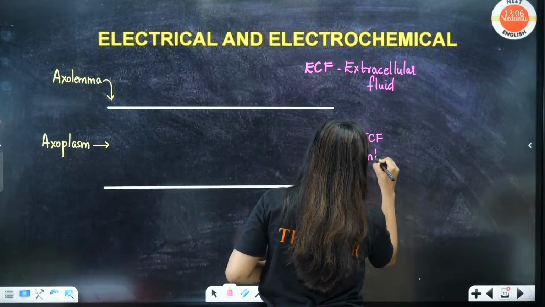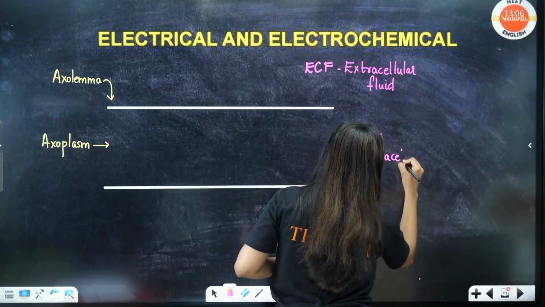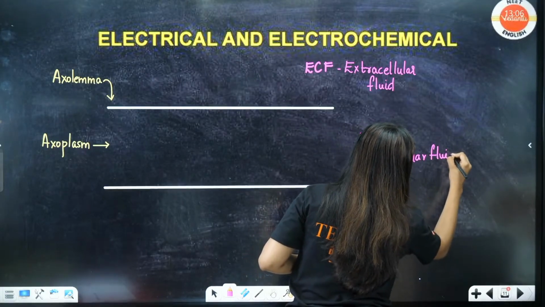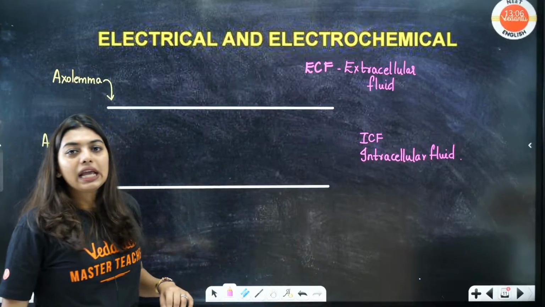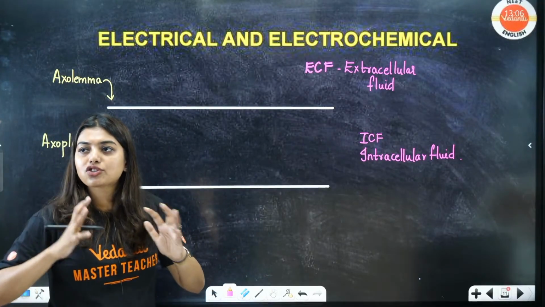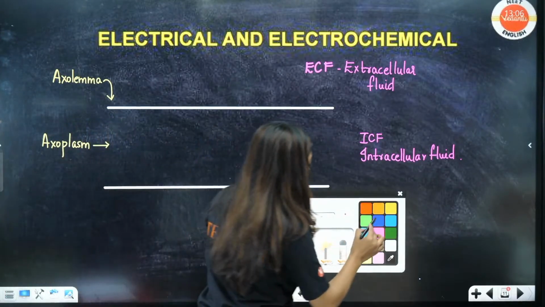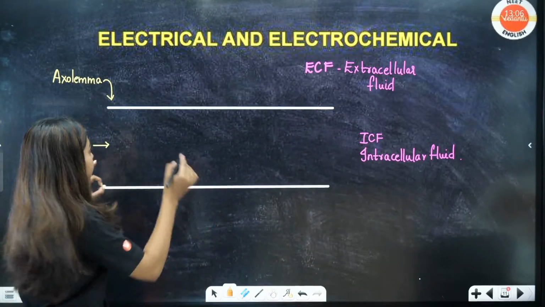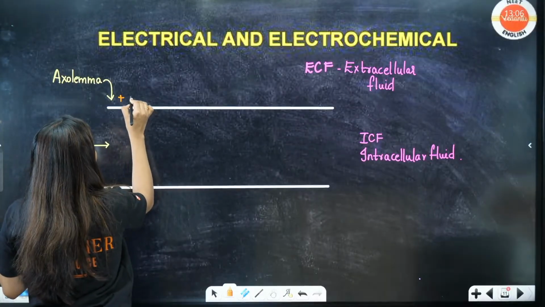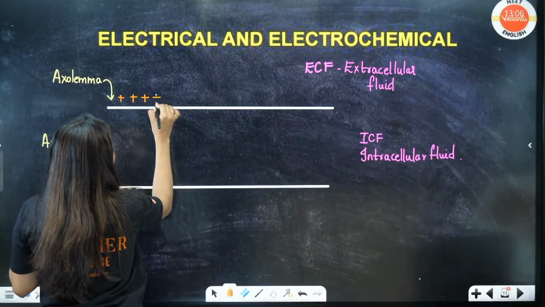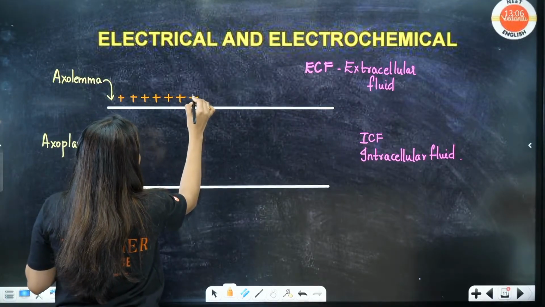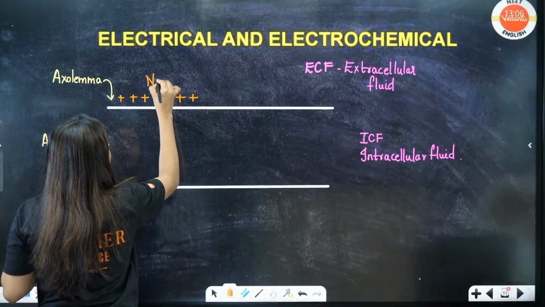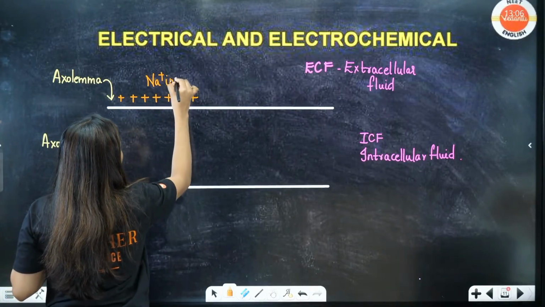That is intracellular fluid. Now, in ECF, that is extracellular fluid, there is a rich sodium content. Outside it's going to be positive, and this positivity is because of the sodium ions.